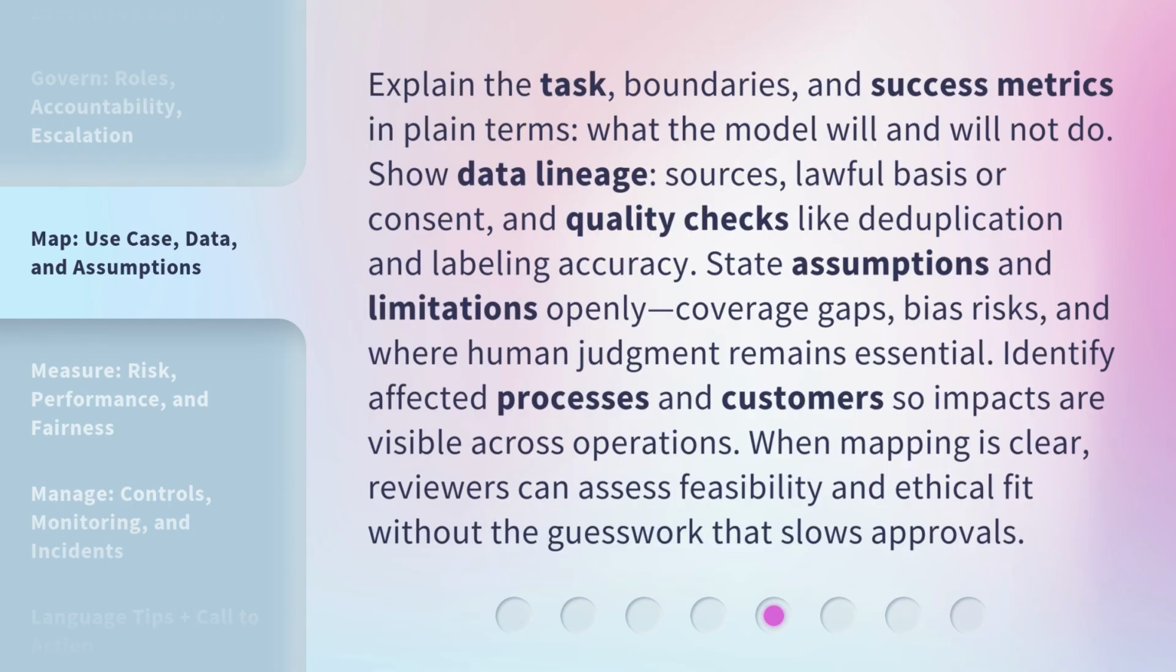Explain the task, boundaries, and success metrics in plain terms. What the model will and will not do. Show data lineage, sources, lawful basis or consent, and quality checks like deduplication and labeling accuracy. State assumptions and limitations openly: coverage gaps, bias risks, and where human judgment remains essential. Identify affected processes and customers so impacts are visible across operations. When mapping is clear, reviewers can assess feasibility and ethical fit without the guesswork that slows approvals.